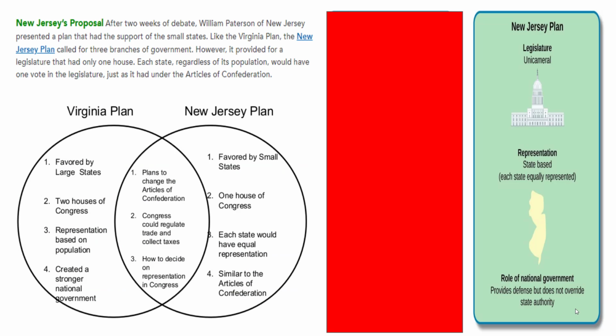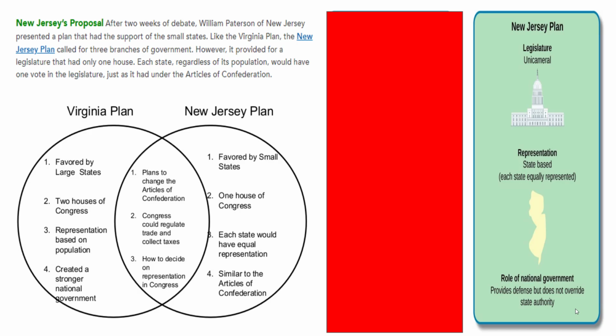New Jersey's proposal. After 2 weeks of debate, William Paterson of New Jersey presented a plan that had the support of the small states. Like the Virginia plan, the New Jersey plan called for 3 branches of government. However, it provided for a legislature that had only 1 house. Each state, regardless of its population, would have 1 vote in the legislature, just as it had under the Articles of Confederation.